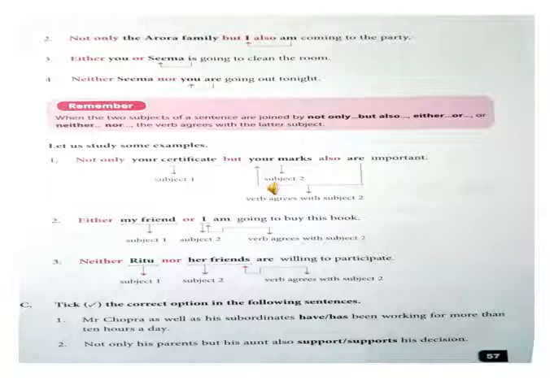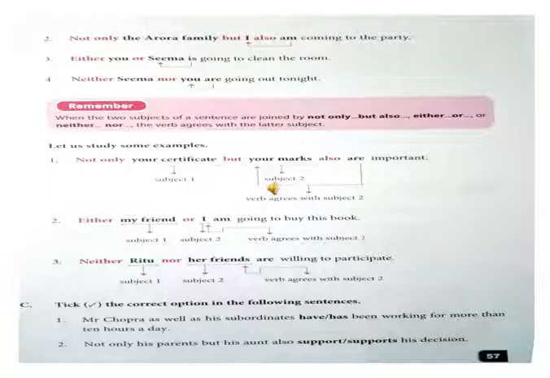Either you or Seema is going to clean the room. With Seema what will come? Is. Neither Seema nor you are going out tonight. With you we are using are. Remember, dear students, when the two subjects of a sentence are joined by not only but also, either or, neither nor, the verb agrees with the later subject, means with the second subject.